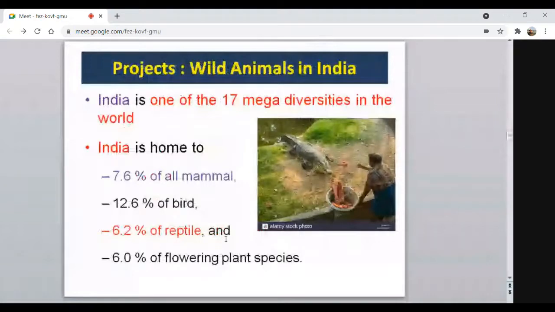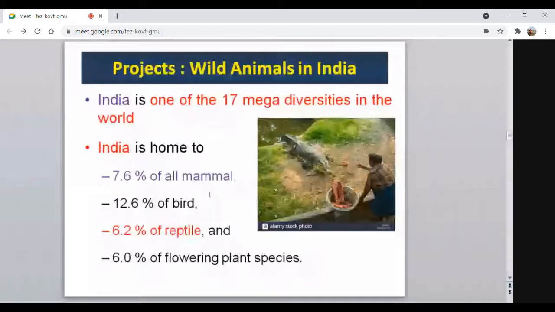Then coming to the different projects in our country, those are known as the projects for wild animals in India. First, as we are very much aware, India is one of the 17 mega diversities in the world. Our country is home to 7.6% of all mammals, which is a huge proportion, then 12.6% of birds, 6.2% of reptiles, and 6% of flowering plant species. So in this way, our country is considered one of the 17 mega diversity countries in the world. So many wildlife species and mammals are in our country.